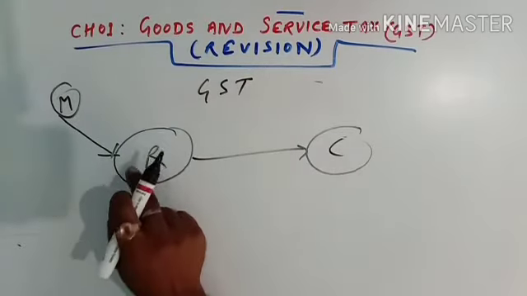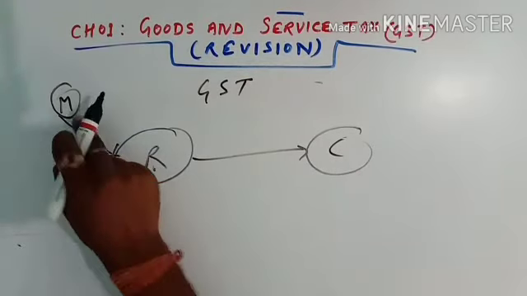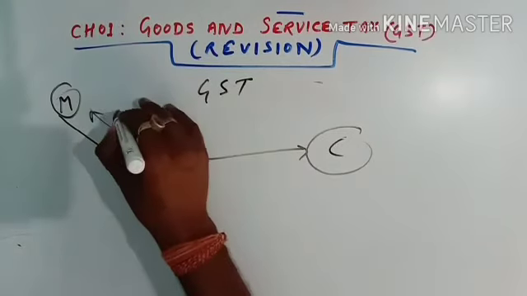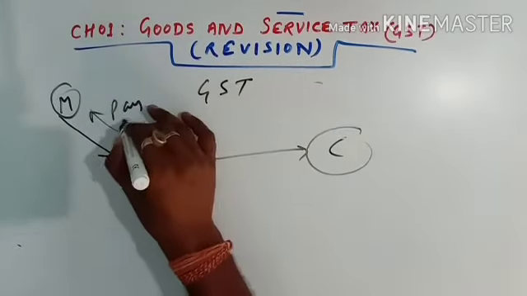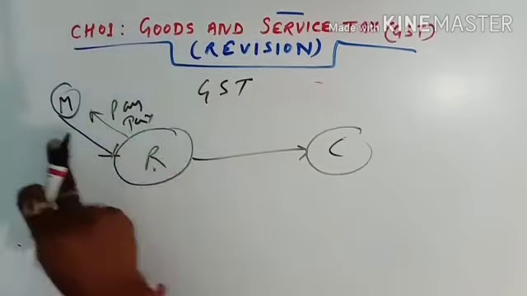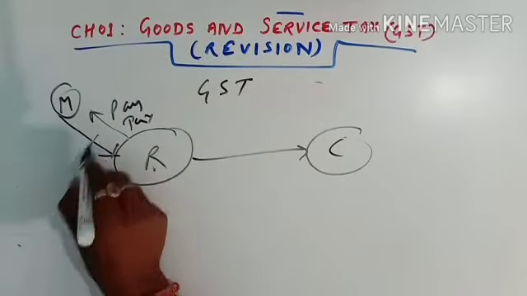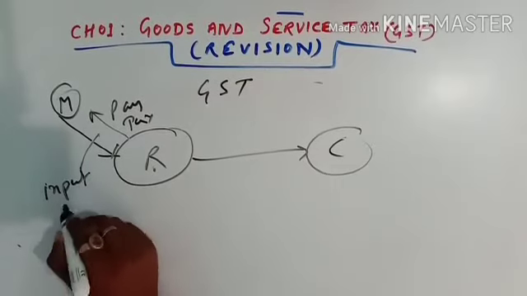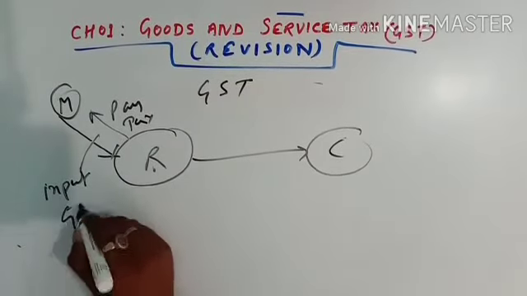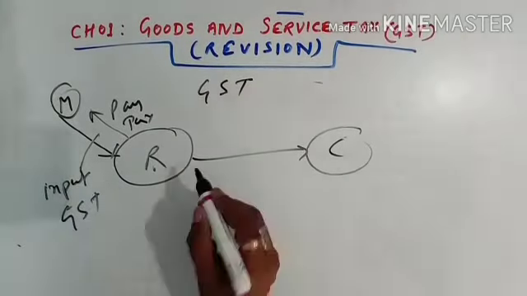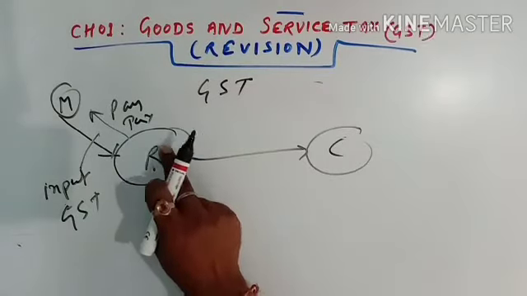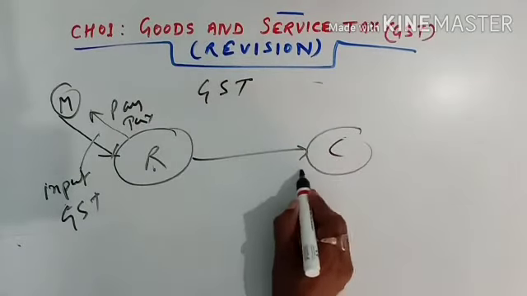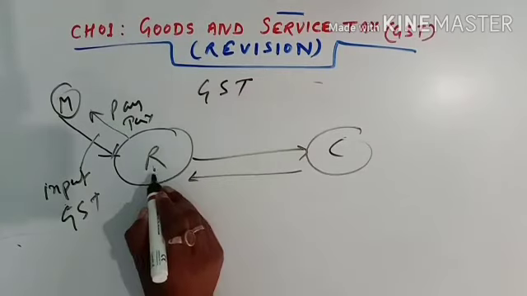So while he is buying the goods from the manufacturer, he also pays the tax. He pays tax to the manufacturer, and this tax is known as input GST. Clear? Now when he sells the goods to the consumer, then he collects the tax.